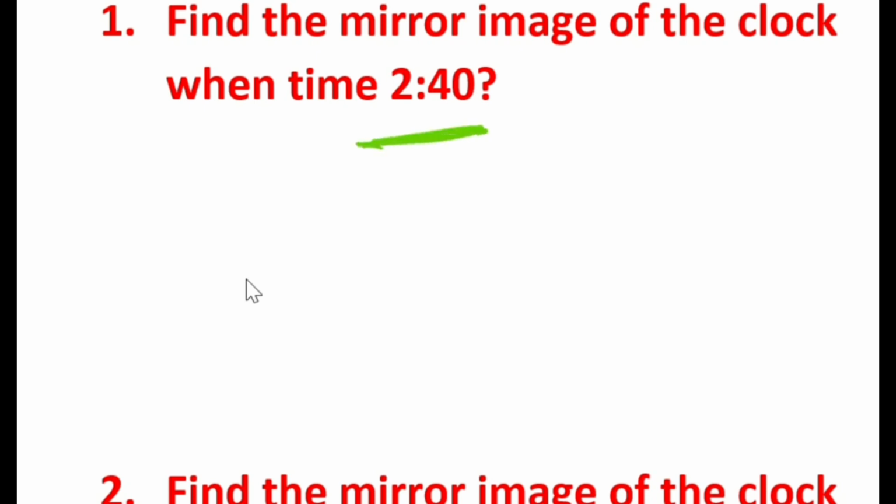Exactly these kinds of questions will be coming in your examinations, so you need to be prepared for this question. They will be asking, like, there is a mirror image of a clock. What is the time if it is 2:40? So there is a clock showing 2:40.